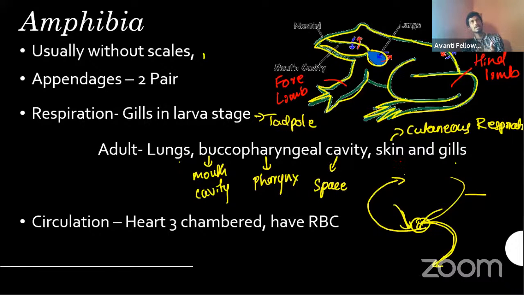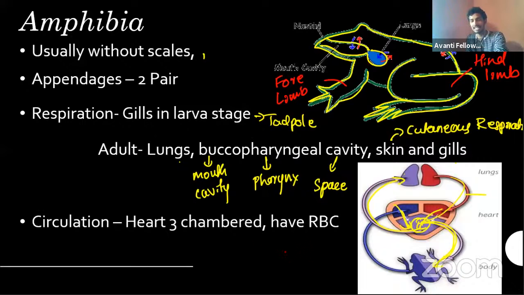The forms which stay in the water for most of their lifetime may have gills, but gills are not the only thing in those forms. Normally they will have lungs or something else also. For circulation, the heart is 3-chambered, and they have RBCs, so you can think of their blood as red in color. So these are the characters we discussed, right?